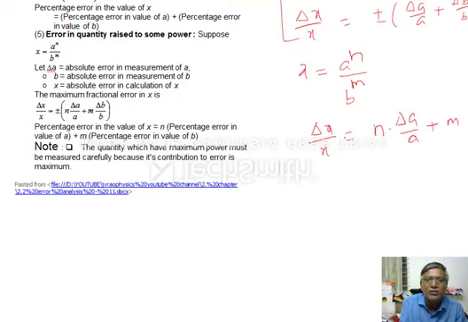This you remember. This you can take plus or minus. Okay. So n into delta A by A plus m into delta B by B. This formula is most important for finding the error. If it is percentage, just multiply with 100 on both sides. That's all, you will get percentage. This is the most important.